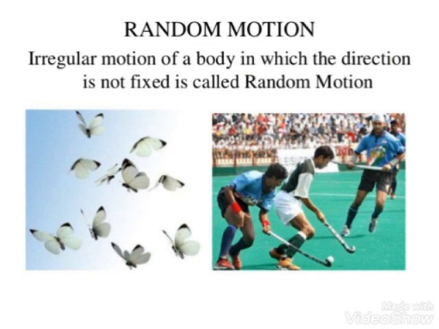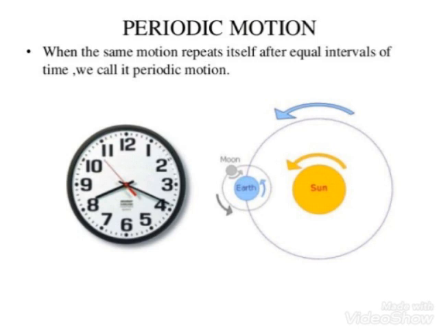Sudden motion. So it is not regular, it is a type of irregular motion. Irregular motion of a body in which direction is not fixed. I think nothing is fixed in this motion. Irregular motion, random motion. Next comes the periodic motion.